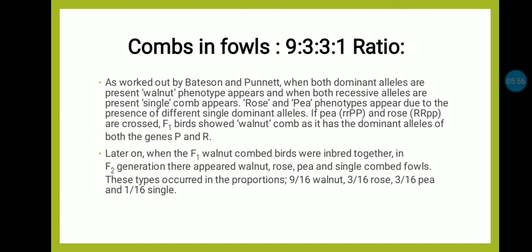If a pea plant having genotype rrPP and a rose having genotype RRpp are crossed, the F1 birds show a walnut comb, as it has a dominant allele of both genes P and R. Later, when the F1 walnut combed birds were inbred together, in the F2 generation walnut, rose, pea and single combed fowls appeared in the proportion of 9 walnut, 3 rose, 3 pea and 1 single.